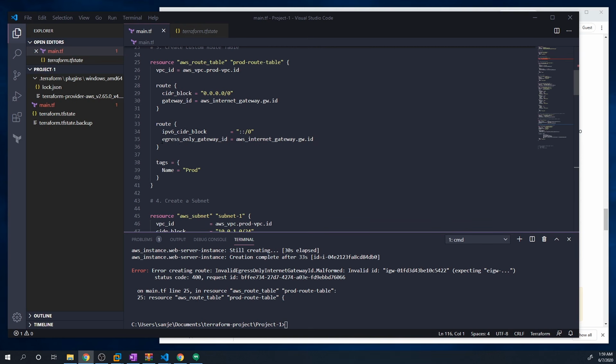This should be under the AWS route table. This should not be egress only gateway ID. This should just be gateway ID like it is up here. That was just because I copied and pasted and I forgot to change it. But just to make sure you guys understand what's happening here, all we're really doing is saying that our default route for IPv4 and IPv6 is going to go towards the internet gateway so that we can get out to the internet.